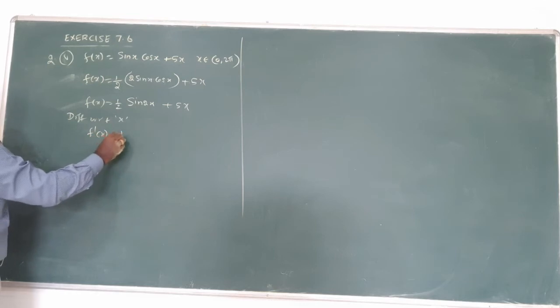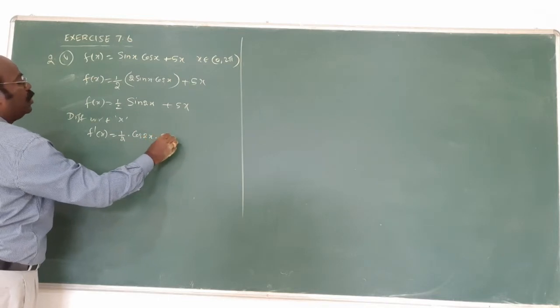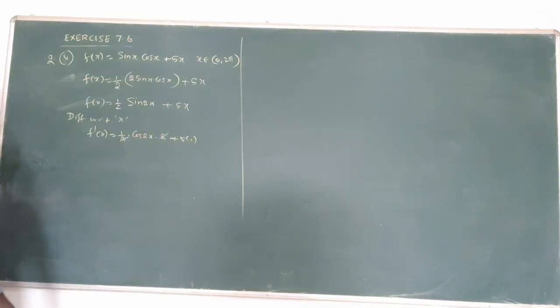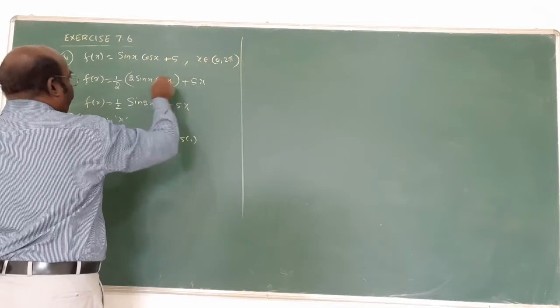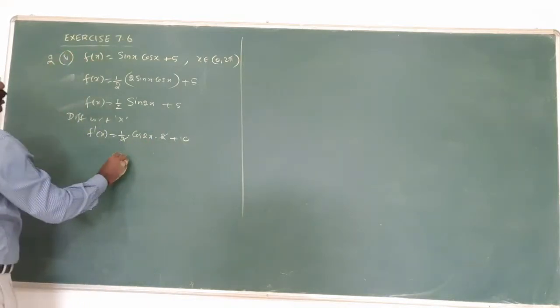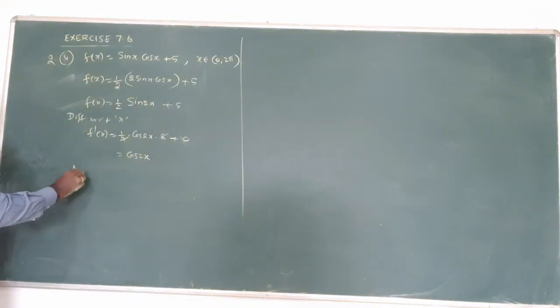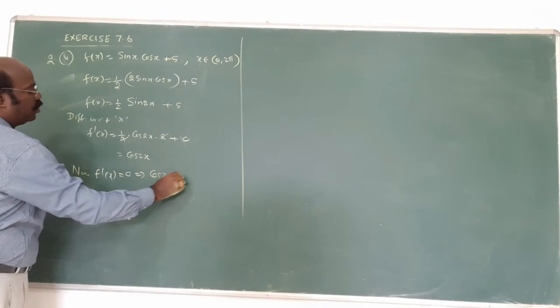Replace all: x equal to 1 by 2 into sin 2x becomes cos 2x into 2, plus 5 into 1. Am I right? Actually, the question is only 5 comma x plus 2. Only 5, no? The derivative of that is 0. Only cos will remain. Now, the second derivative is 0, which implies cos 2x equal to 0.